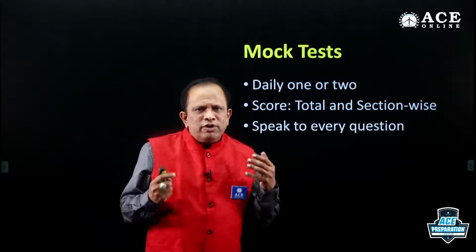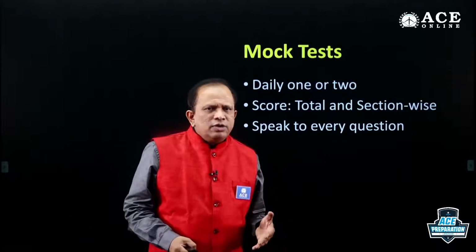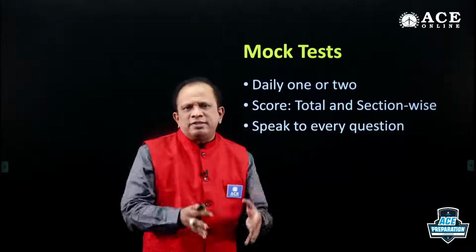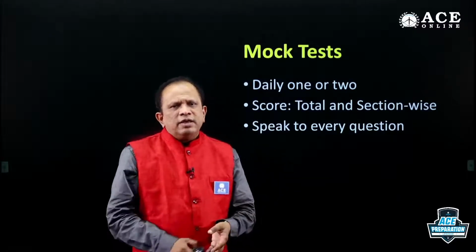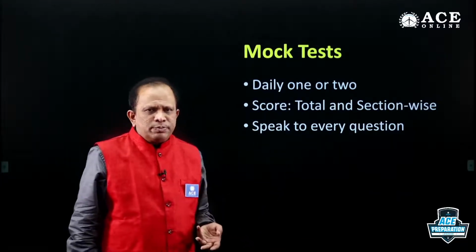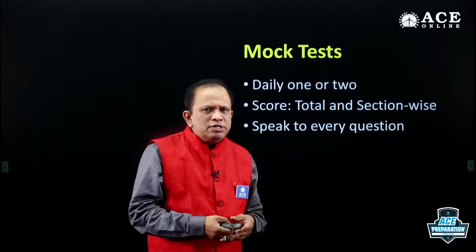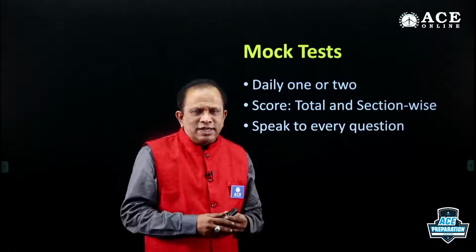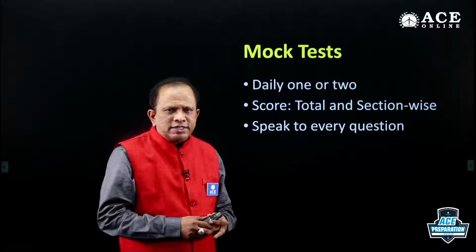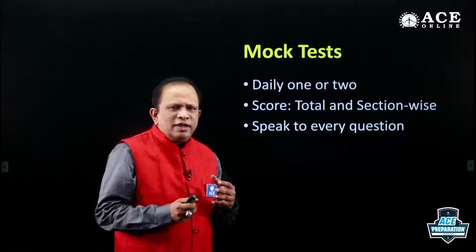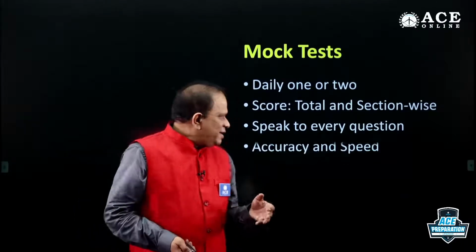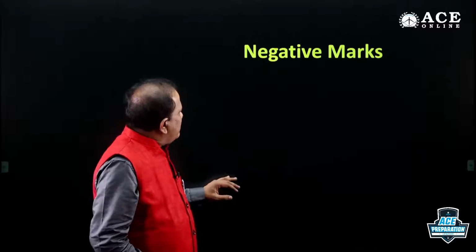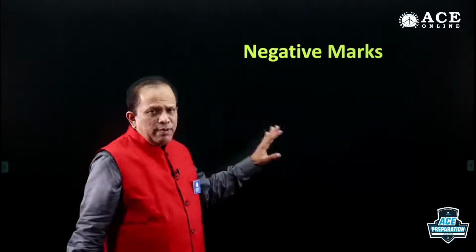Try to read fast. When you read fast, you can cover the content that is there in the question in less time. Even if you can save 1 or 2 seconds per question, you will be able to save around 200 seconds. That means more than 3 minutes finally. That means everything is dynamic, okay? So then negative marks are applicable.